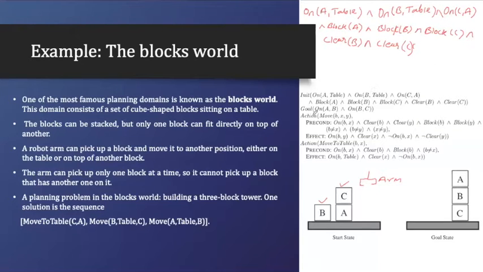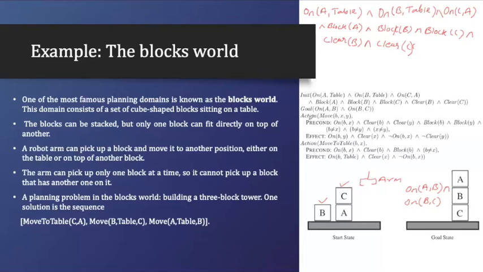What is my goal? This is my goal, right? So how can we define the goal? We can define that B is on C and A is on B. So how can we write it? I can write it like this: on A comma B means A is on B, and on B comma C means B is on C. So this is my goal.